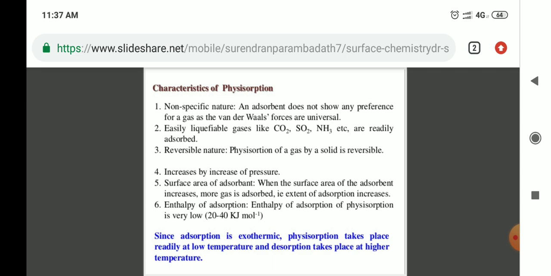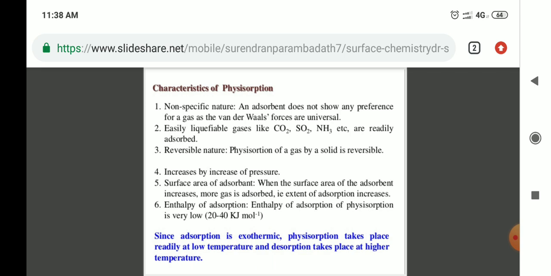Third is the reversible nature: physisorption of a gas by a solid is reversible. Fourth, it increases with increase of pressure. Fifth is the surface area of the adsorbent. When the surface area of the adsorbent increases, more gas is adsorbed, that is, the extent of adsorption increases.